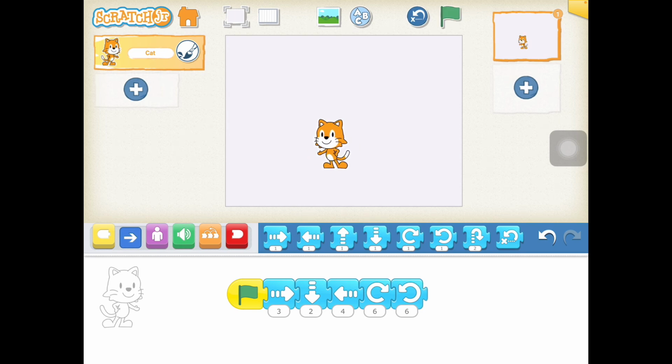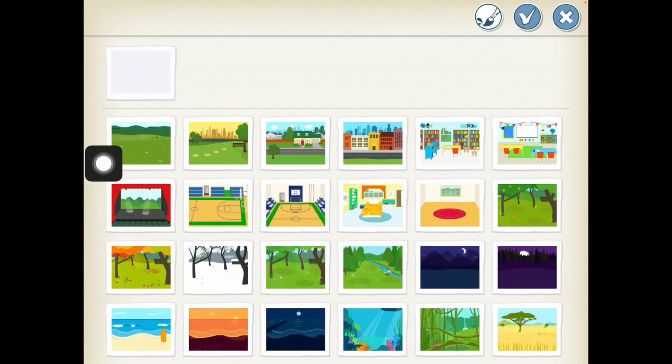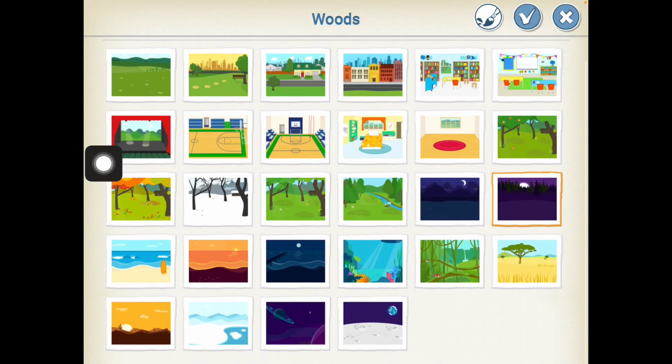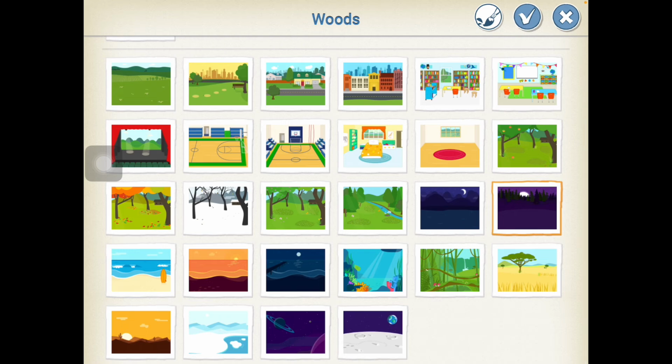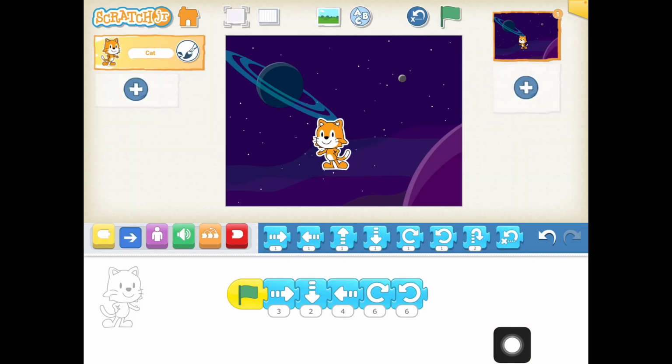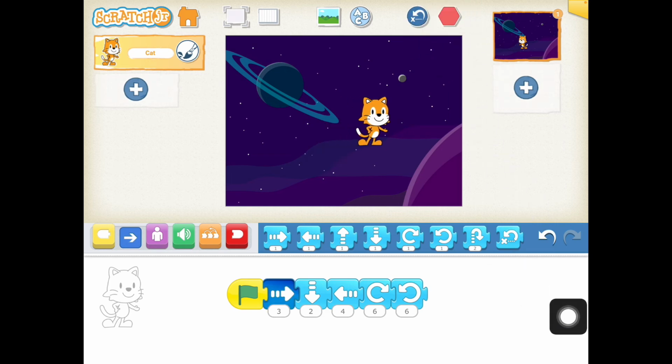Love it. All right, so it's kind of boring here. So I'm going to go up here, and I'm going to push on this picture up here. And it's going to give me all these images that I could use. So let's say that he is... let's put him in space. Here we go. So I click my space, and I'm going to press this check mark up here, and that puts him in space. So I'm going to go up here and press my green flag again. Have a little bit of fun in the space.